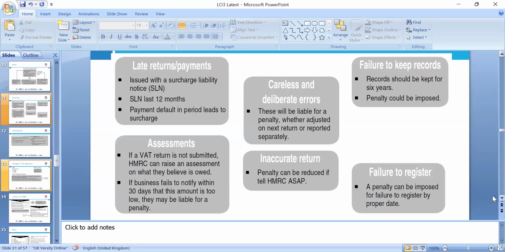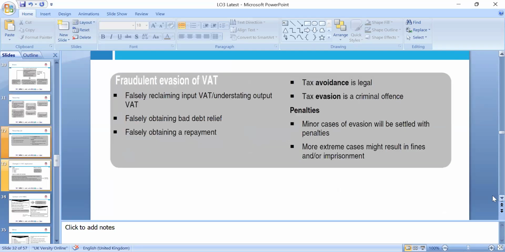Careless and deliberate errors may also be liable for penalties, and whether adjustments for the next return are reported separately matters. Inaccurate return penalties can be reduced if you tell HMRC as soon as possible. Failure to keep records, which must be kept for 6 years, can result in a penalty. A penalty can also be imposed for failure to register by the proper date.